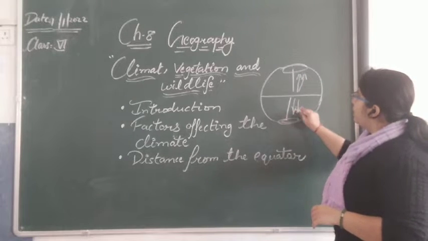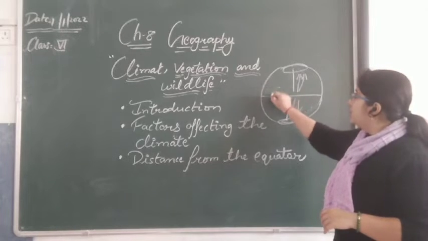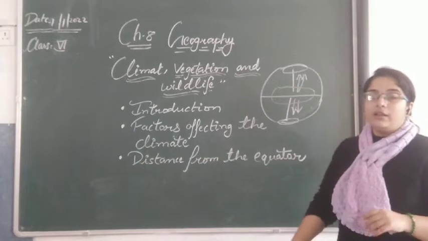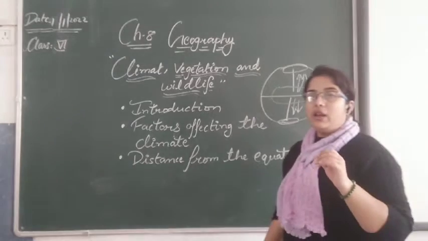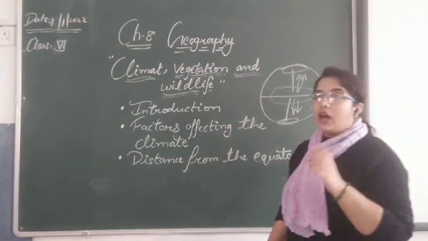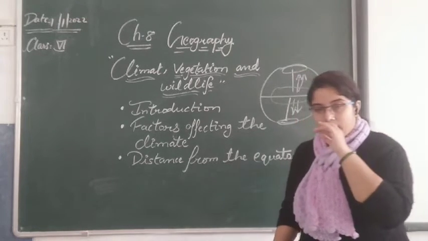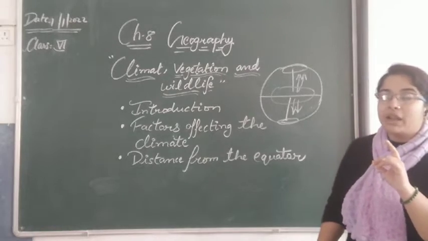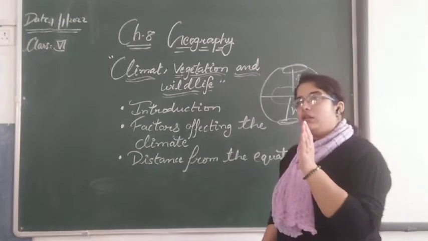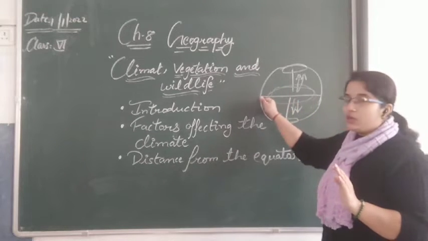When we get closer to the equator, things are totally changed. Here the climate is totally hot. The Amazon basin, the forest of Zaire, the Sahara desert, all these landforms are found in this tropical region.